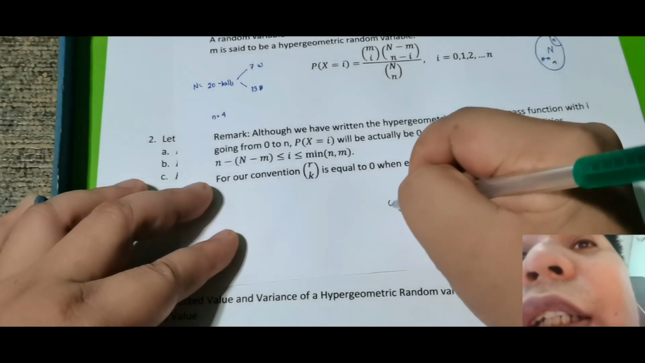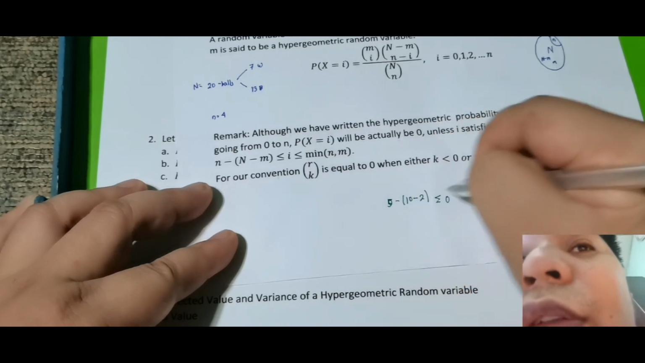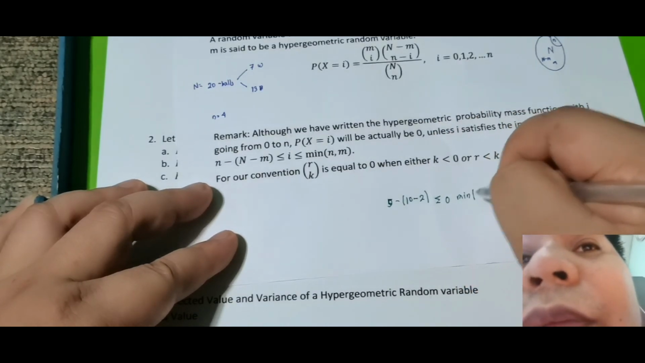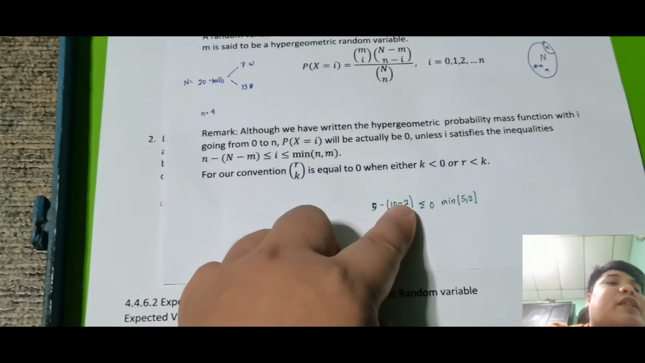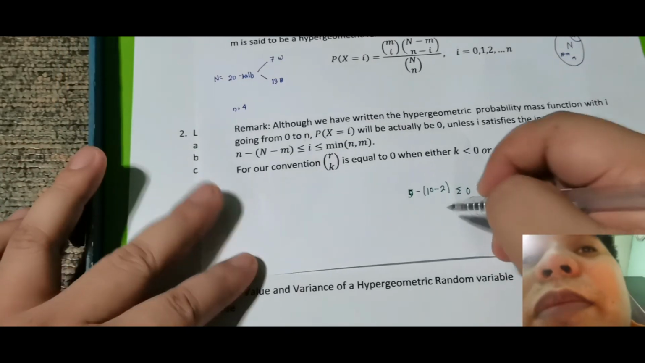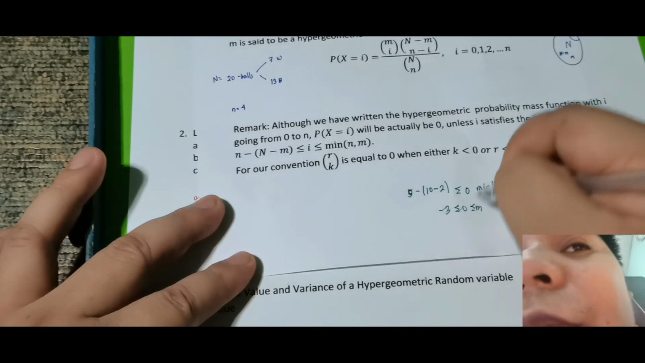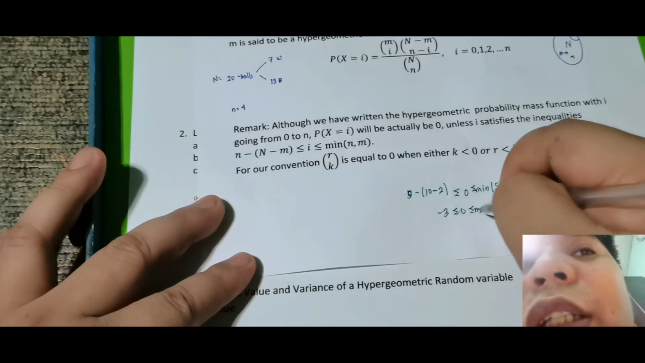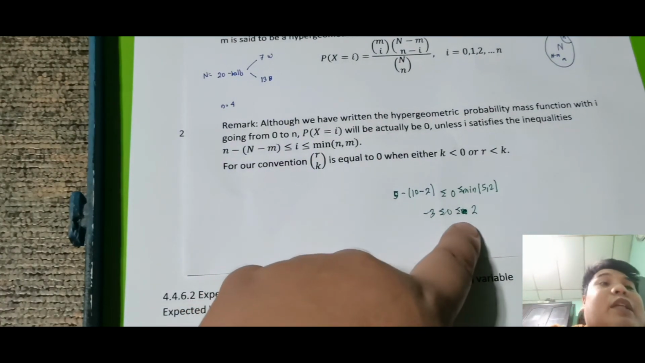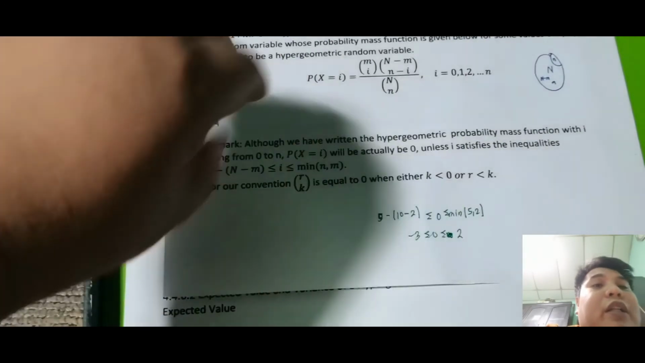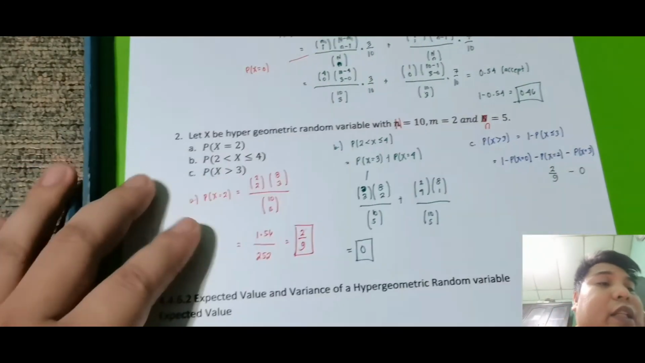So, this is c, this is n natin is 5 minus 10 minus 2, less than or equal sa minimum between 5 and 2. Okay, so 10 minus 2 is 8. So 5 minus 8 is negative 3. So negative 3 to, less than or equal to 0. Minimum between 5 and 2 is 2, syempre. So okay siya. 0 is greater than negative 3 but less than 2. So meaning okay tayo doon. So pwede natin i-compute si x is equal to 0. Ayun lang yung na-highlight ni sir doon.